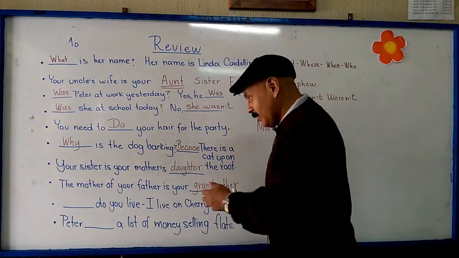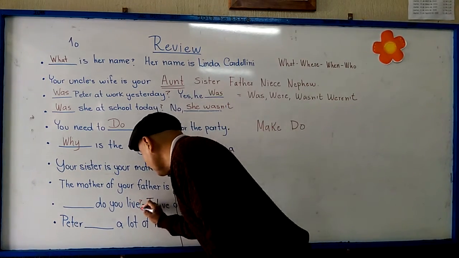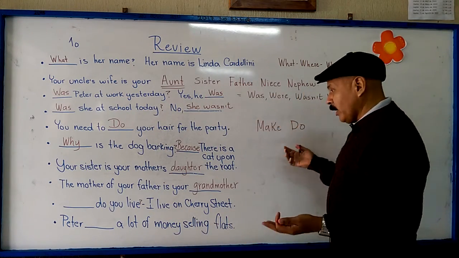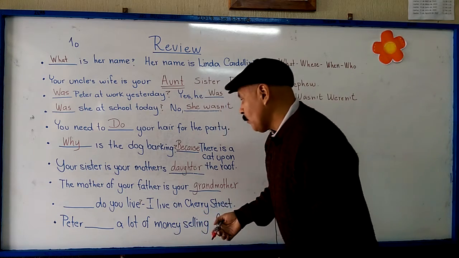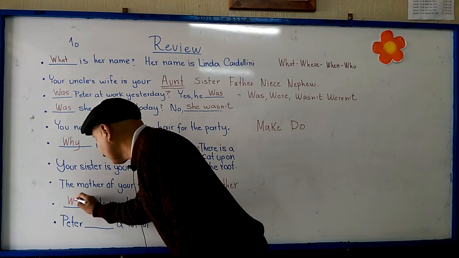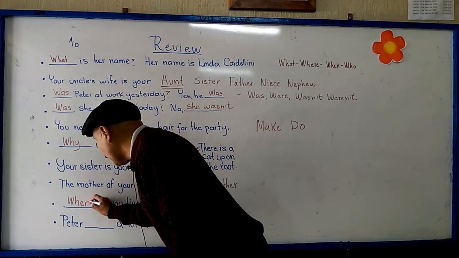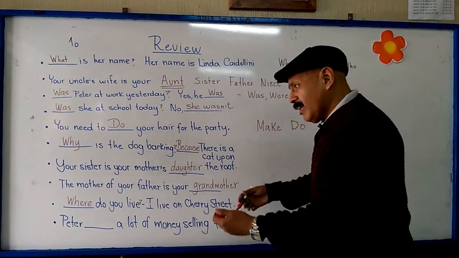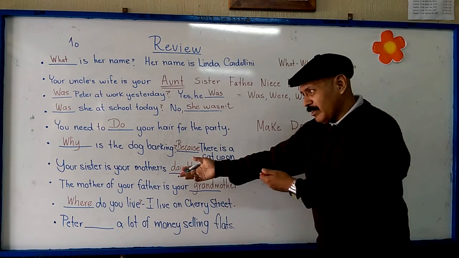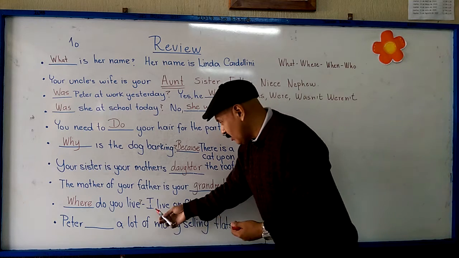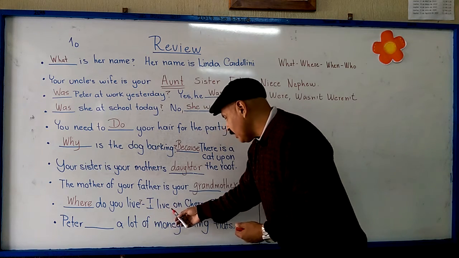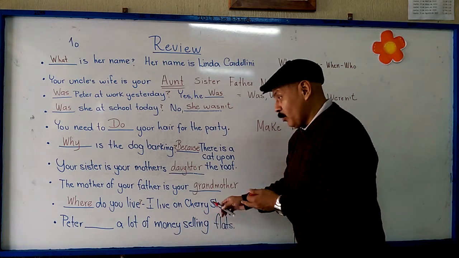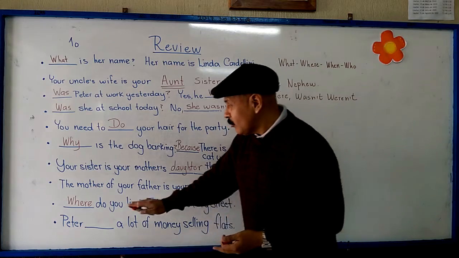Do you live? This is another question and says, where do you live? It's the same as here. Where? No, we don't have any like this. So, where do you live? Where? ¿Dónde vives? Where do you live? And how do I know that is where? ¿Cómo sé yo que es where? Because the answer says, I live on Cherry Street. Yo vivo en la calle Cherry. Por el contexto, yo sé que esto es where.